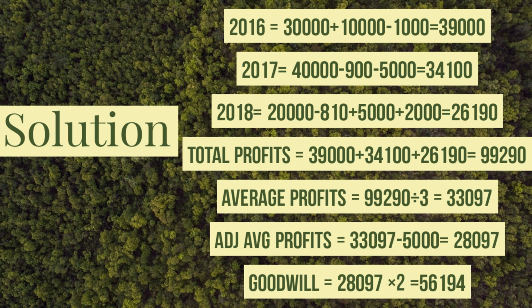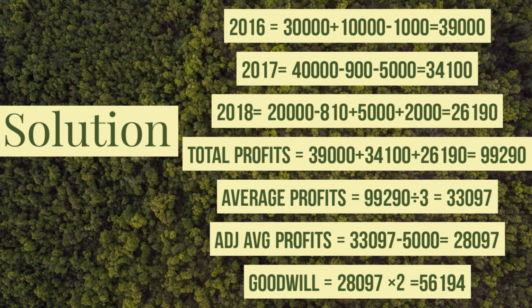Now to get the total profits, the adjusted profits are added and divided by the total number of years, that is 3. So the average profits will be 33,097 rupees. And there is one adjustment left: the machinery is now insured and the annual insurance premium is rupees 5,000. As this expense is recurring in nature, it will be deducted from the average profits. So 5,000 will be deducted from the average profits, that is 33,097 minus 5,000. So the adjusted average profits will be 28,097.